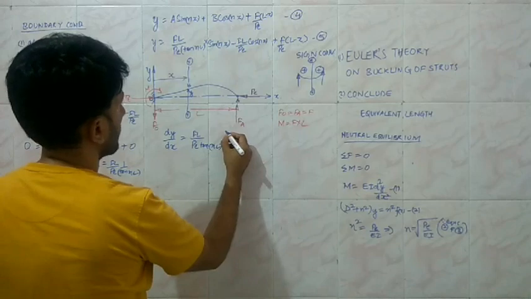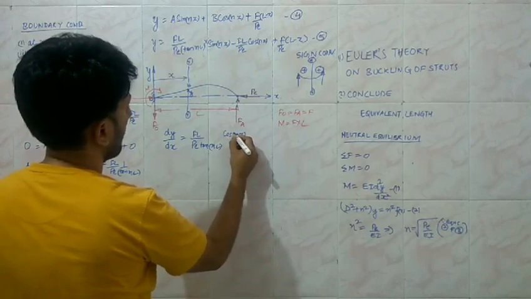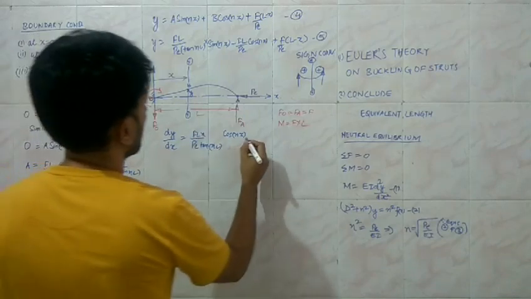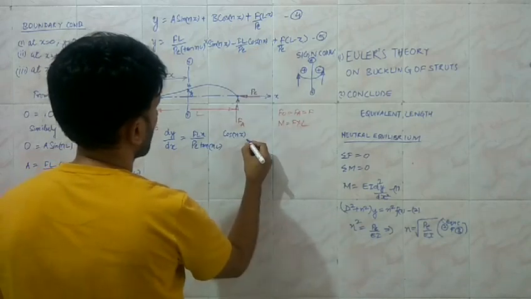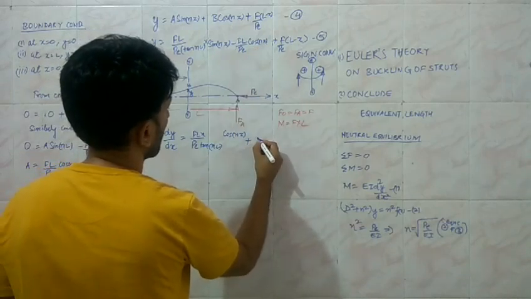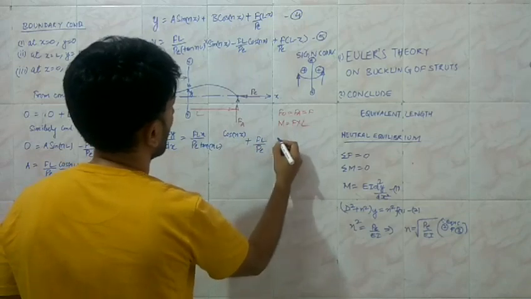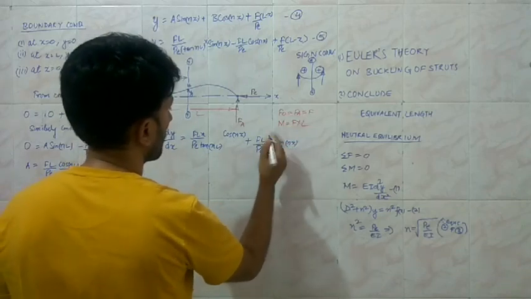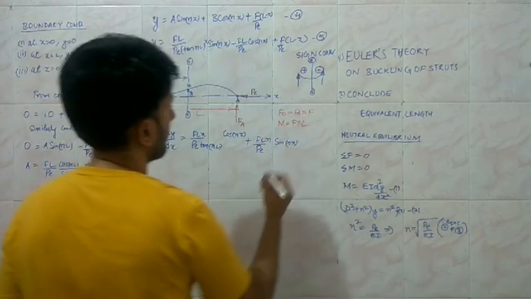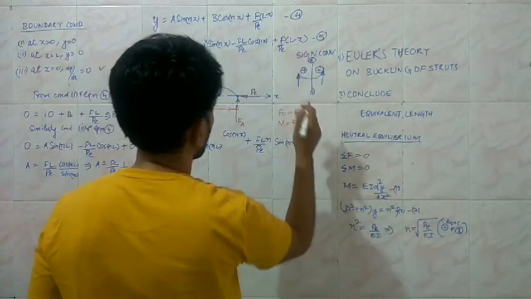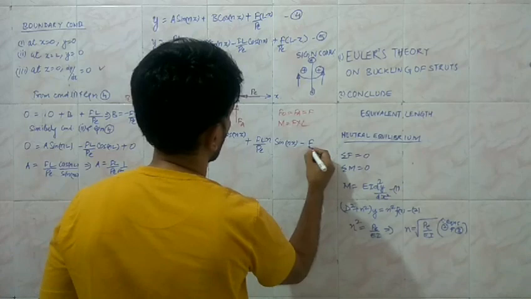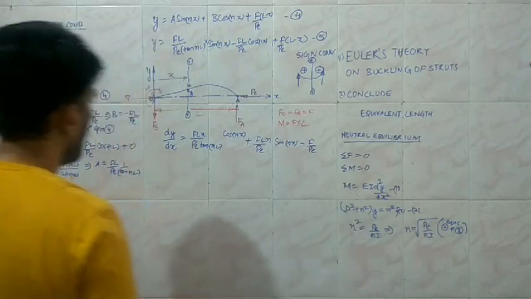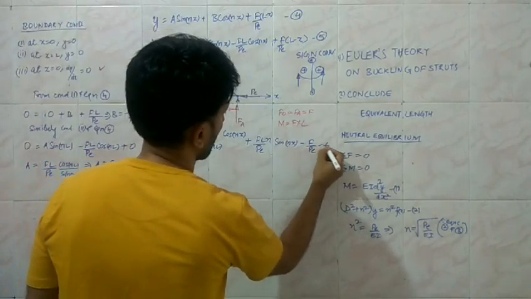So differentiation of cos is sine, and then the differentiation of the angle, so we will have the value n over here. And differentiation of cos is minus sine, so the sine is going to be positive, and this is going to be F L upon P E, and sine nx, and differentiation of the angle, we are going to have the value n. And differentiation of the first term is going to be 0, second term is going to be minus F upon P E. So this is the differentiation, and now say this is equation number 6.